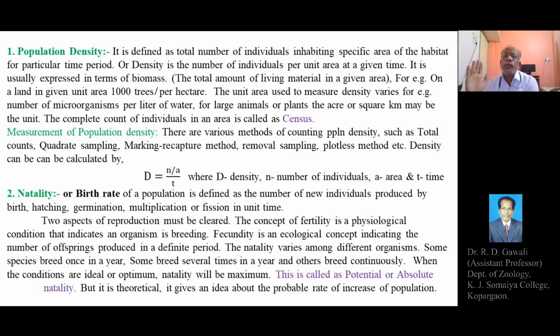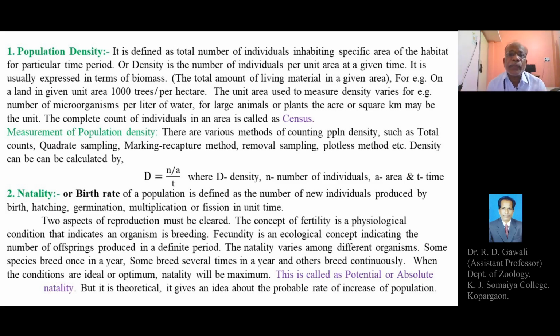So in case of animals or plants, wherever there is an asexual mode of reproduction, they produce new individuals by simple fission or division, that is multiplication or fission in a unit time.